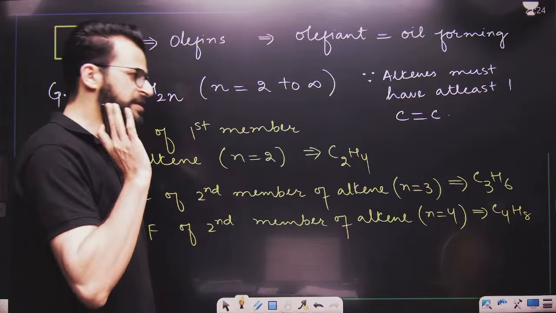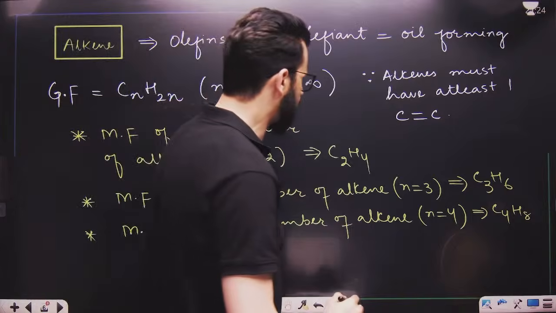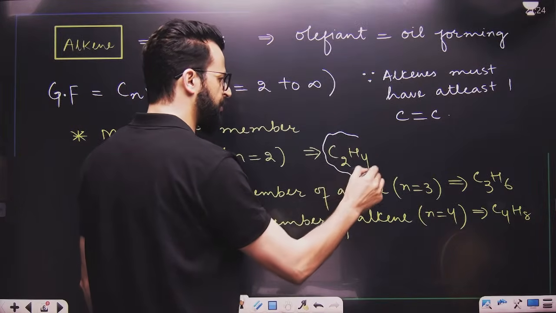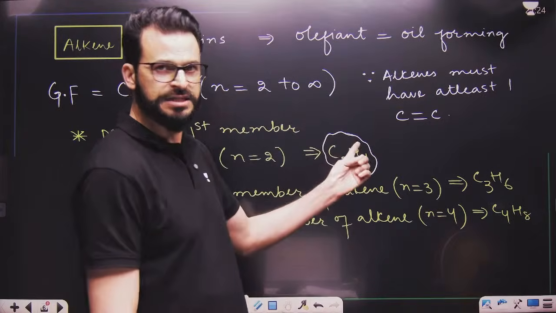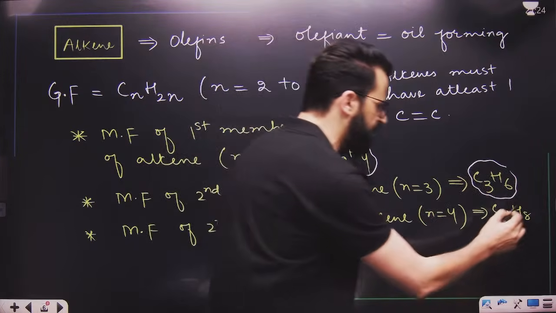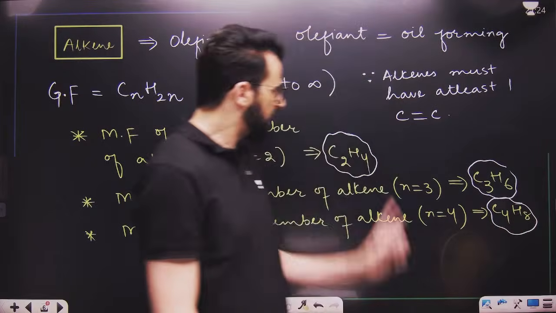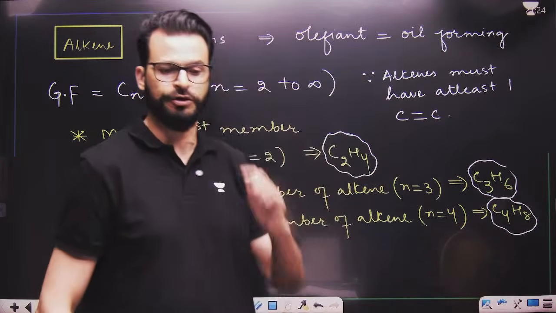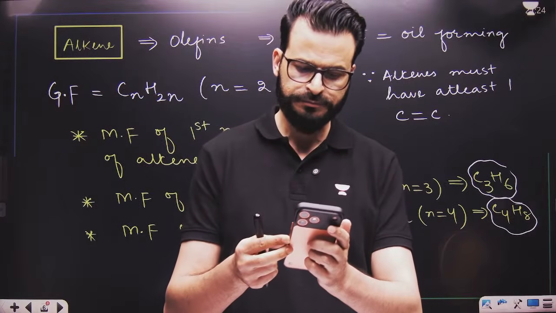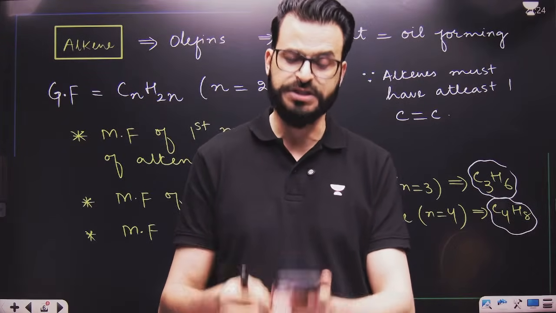I hope this point is clear to you. Now tell me, if I talk about this one, can I say this is the homologue of this, as well as this is the homologue of this one? Or we can say all these three are homologues. Yes or no? All these are homologues.